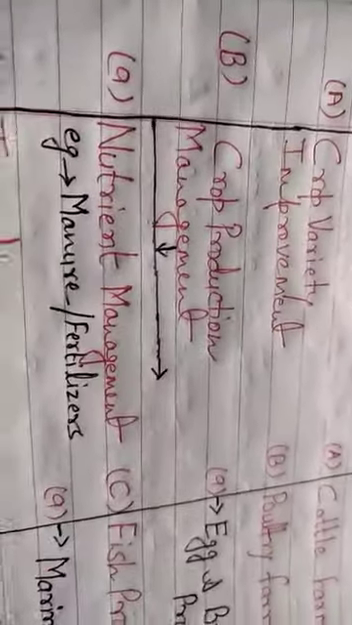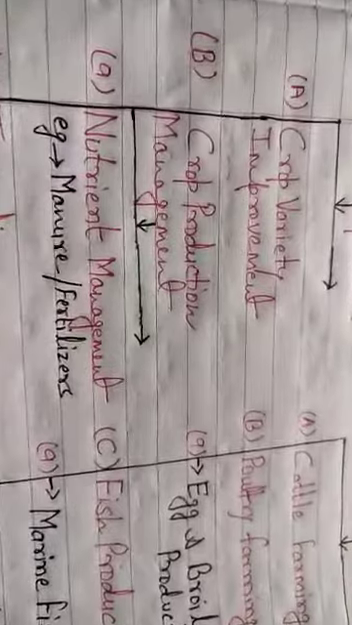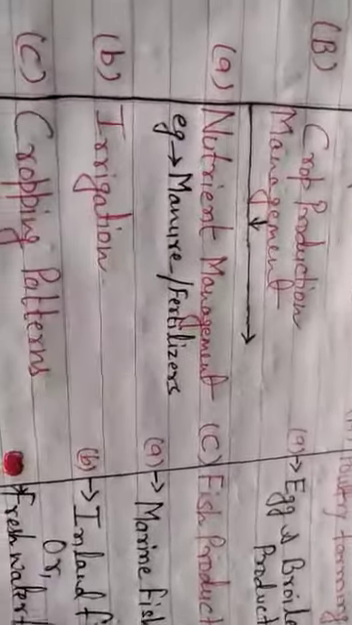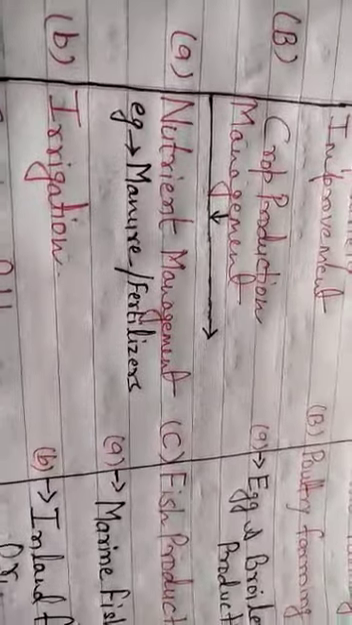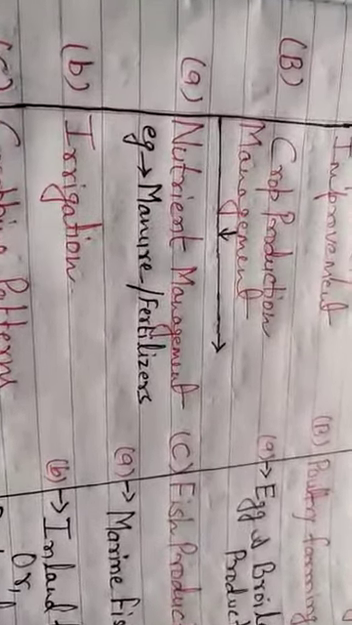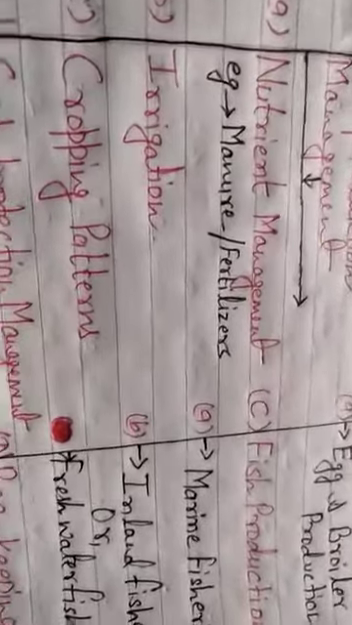The second one is crop production management. In crop production management, what do we do? We are doing only 3 different things. The number 1 thing is nutrient management. We are first of all managing our nutrients, thereafter irrigation, and thereafter cropping patterns. In nutrient management, we have 2 things, mainly manure and fertilizers.